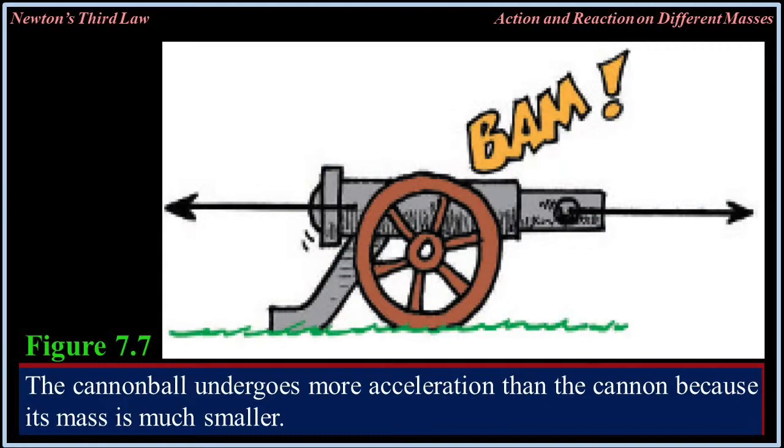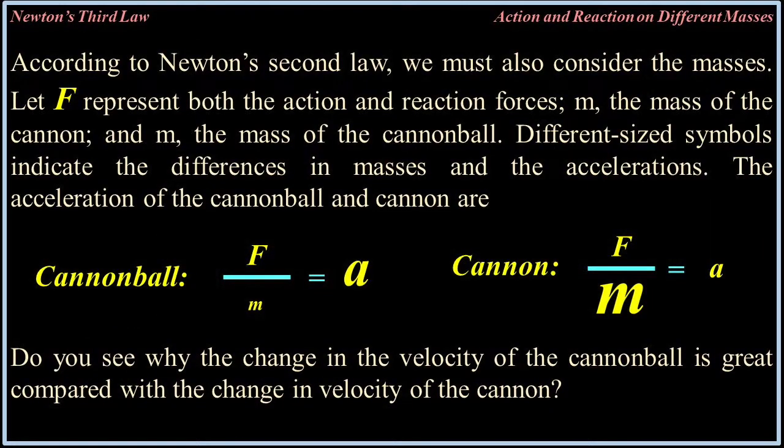Figure 7.7: The cannonball undergoes more acceleration than the cannon because its mass is much smaller. According to Newton's second law, we must also consider the masses. Let F represent both the action and reaction forces, M the mass of the cannon, and m the mass of the cannonball.